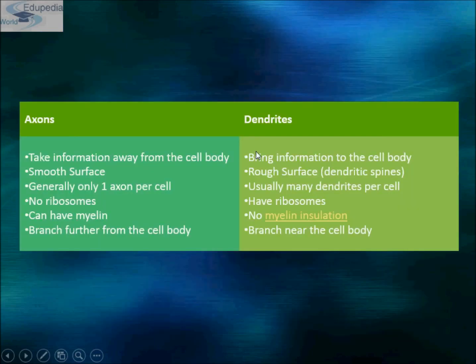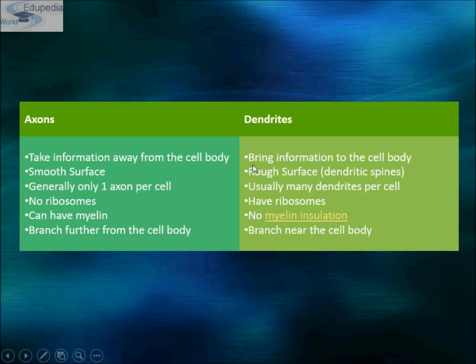Okay, now what's the difference between axon and dendrites? Axons take information away from the cell body and they have a very smooth surface. A neuron generally has only one axon per cell, and it has no ribosomes in it, but it can have myelin. It could be myelinated or non-myelinated, and it branches further from the cell body.